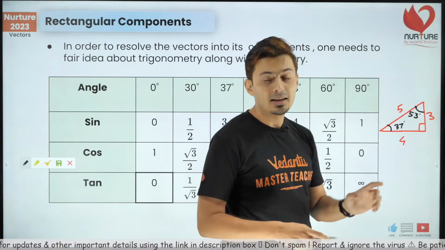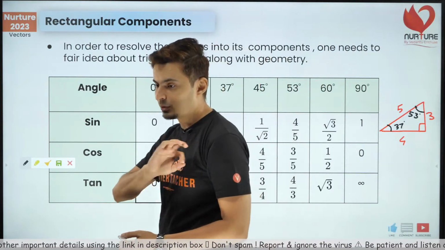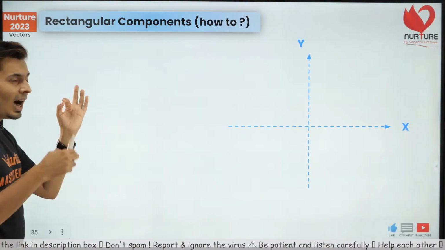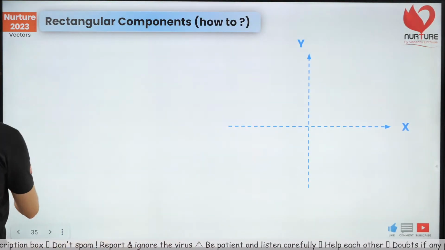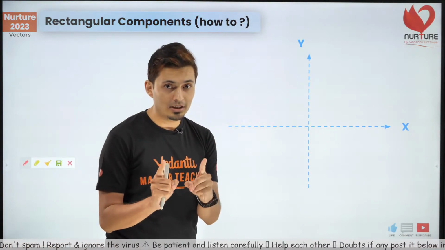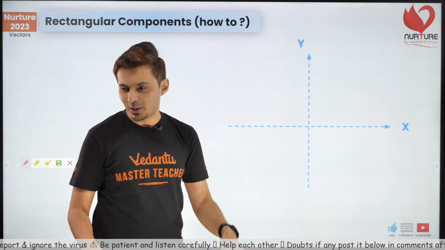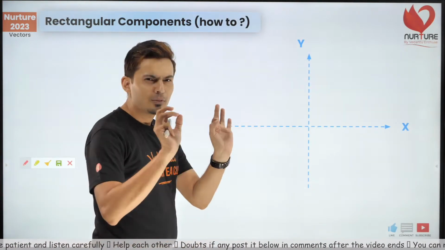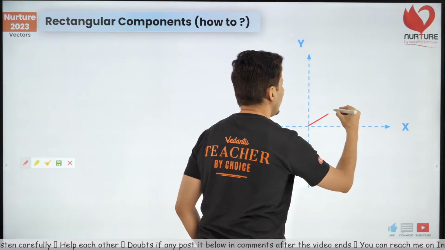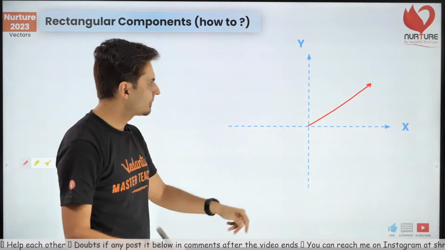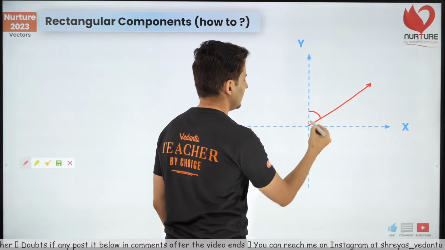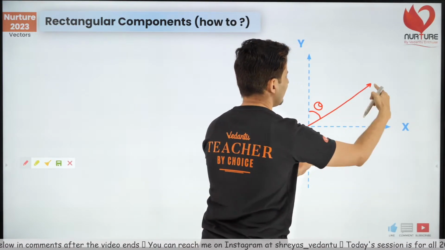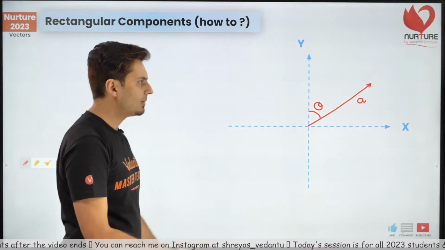Everybody is going to remember this magic triangle 3, 4, 5, and I have told you the way to remember it. So now how exactly do you find the components? Now there is a trick for that. Pay attention, this is very important. Very crucial. You draw any vector. Let's say this is the angle theta, and let's say this is having a length of a.